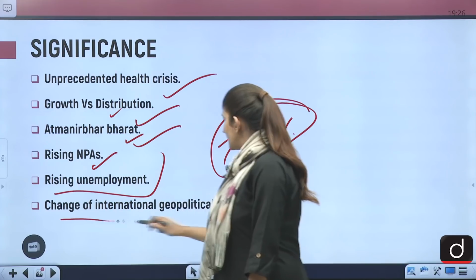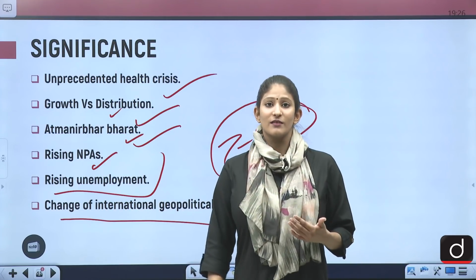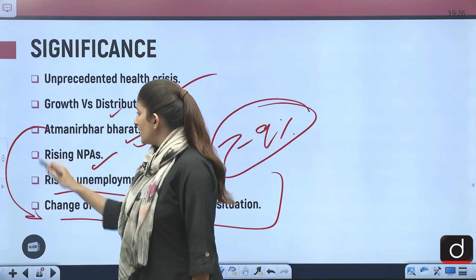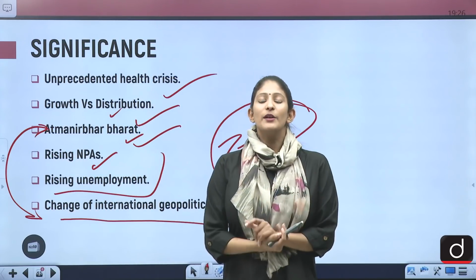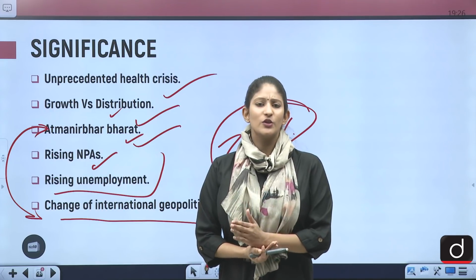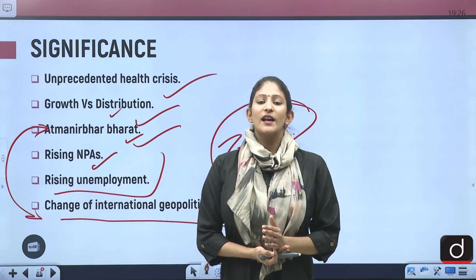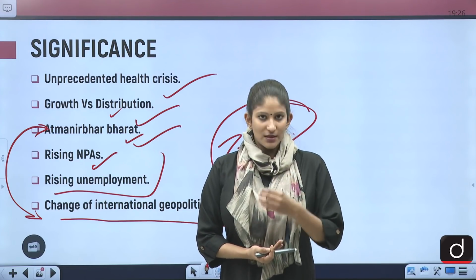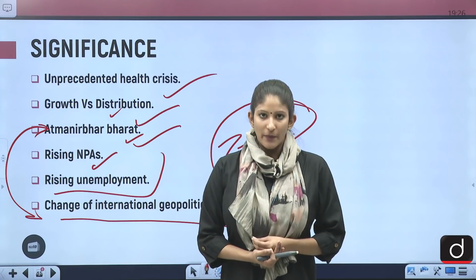And change of international geopolitical situation. Atmanirbhar Bharat. Now these both can be interlinked, right? Because of the changing geopolitical situation, the trade war between US and China, and deteriorating ties of China with India, even we can say with Nepal as well.